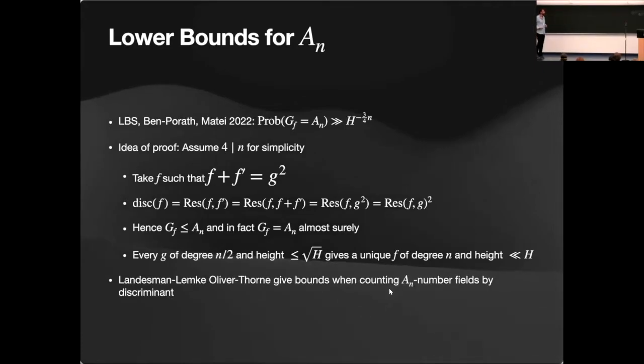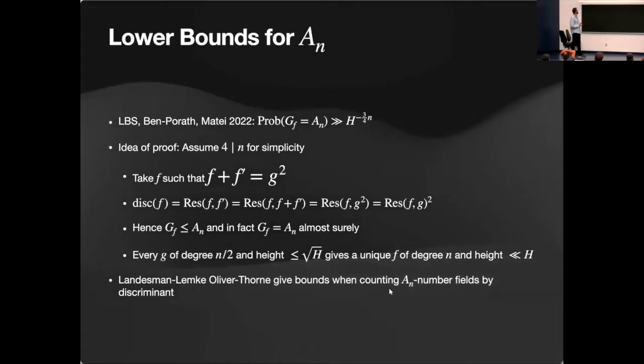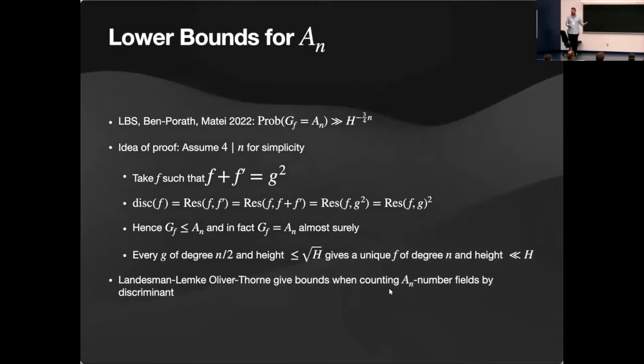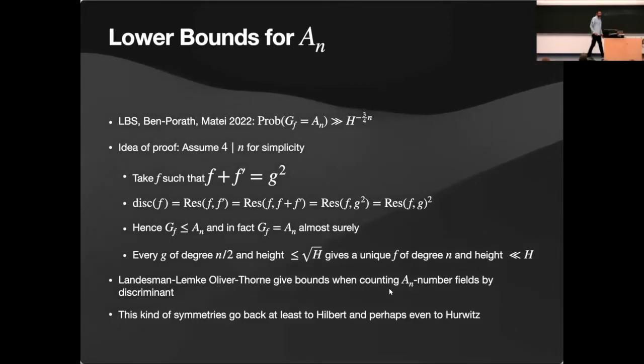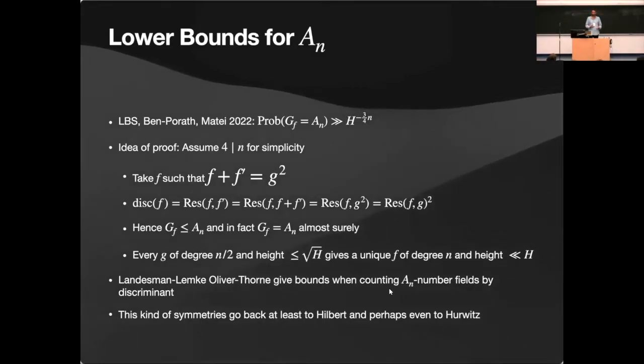This symmetry. And okay, first I found a paper of Landesman, Lemke, Oliver, and Thorne, who used similar symmetries to get some bounds on the counting of AN number theory. But as they noticed, Hilbert already found symmetries of this form. And Hilbert, if you use Google Translate on his paper, or if you know German, said that he learned it from Hurwitz. So even Hilbert was not the first.